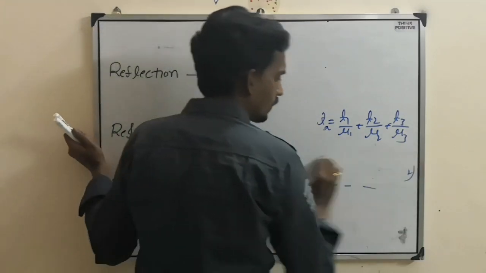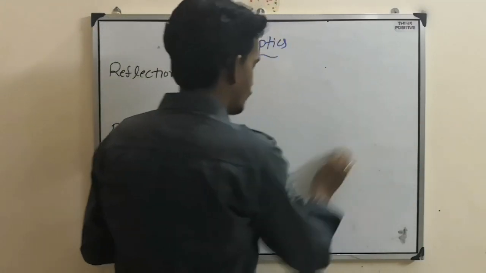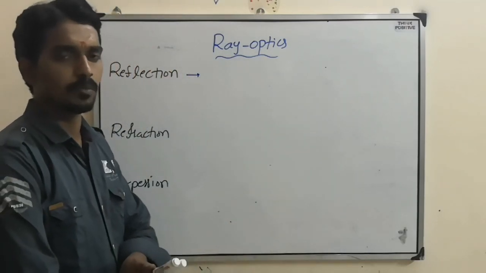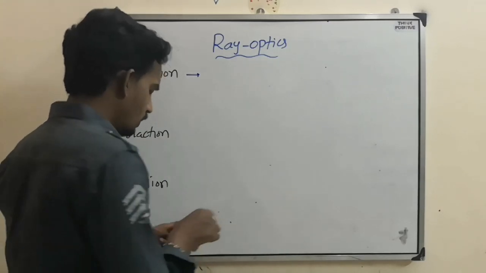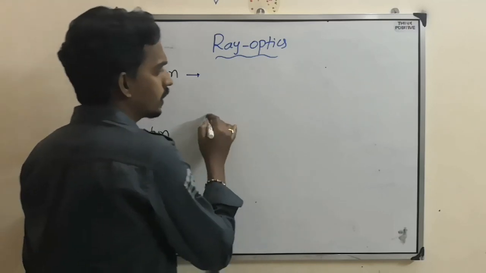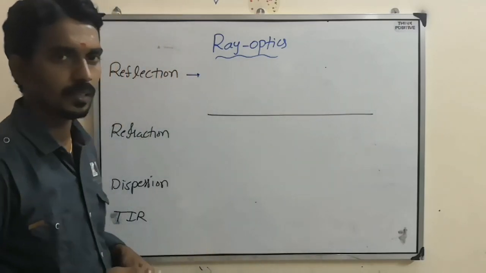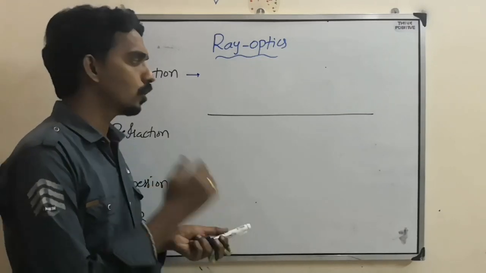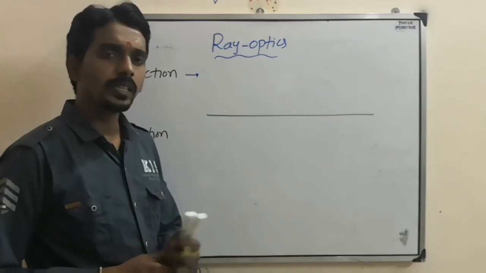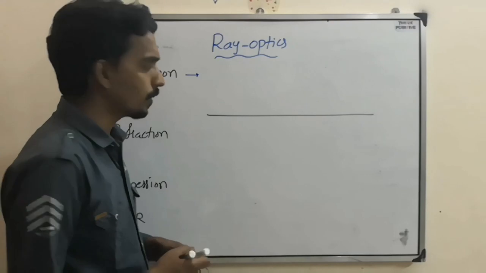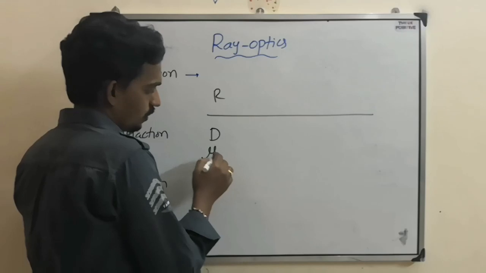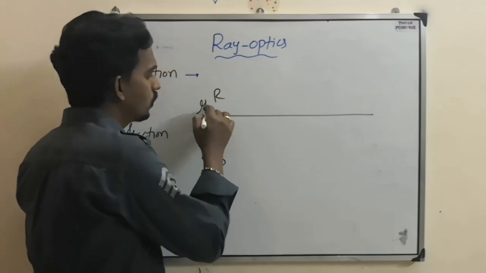Now, based on reflection and refraction, one concept we will study is total internal reflection. This is also one of the important concepts. Total internal reflection means, first of all, the light should go from denser to rarer medium. That is the condition. So mu denser, mu rarer.